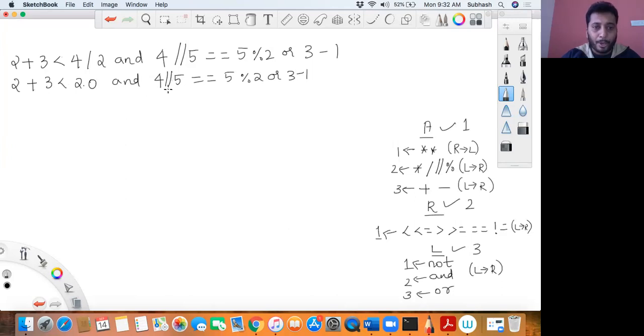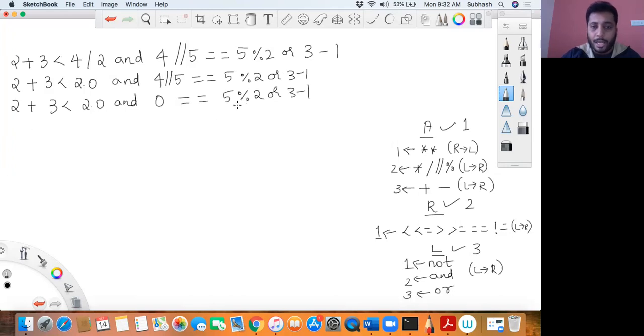When compared to truncated division and modulo, right? So what will I do? 2 plus 3 less than 2.0, and 4 truncated division with 5, what will you get? You get a 0, isn't it? 4 divided by 5, you get 0 point something, so you truncate it and you get a 0, because integer truncated division with an integer, you will get a truncated integer only as the answer. Equal to 5 mod of 2 or 3 minus 1.